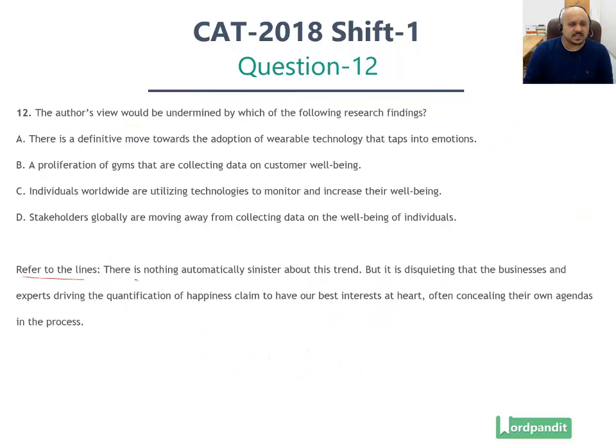Before we identify the answer, let's identify what is the view of the author, what is his stand in this particular case. There is nothing automatically sinister about this trend of correlating happiness and measuring happiness, but it is disquieting that businesses and experts driving the quantification of happiness claim to have our best interests at heart, often concealing their own agendas in the process.